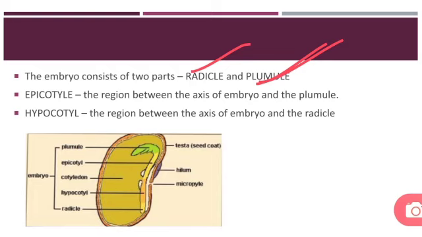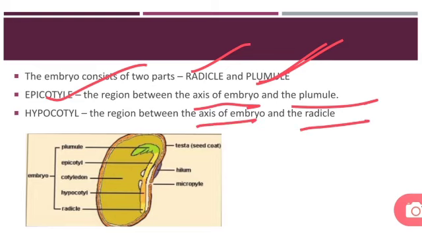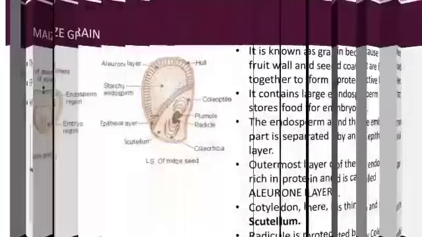Epicotyle is the region between the axis of the embryo and the plumule. The region between the axis of the embryo and the radicle is known as hypocotyle. Here you can see this is the axis, and the portion between the axis and the plumule is known as epicotyle. The region between the axis and the radicle is known as hypocotyle. Now I think you are clear with the two terms, epicotyle and hypocotyle.